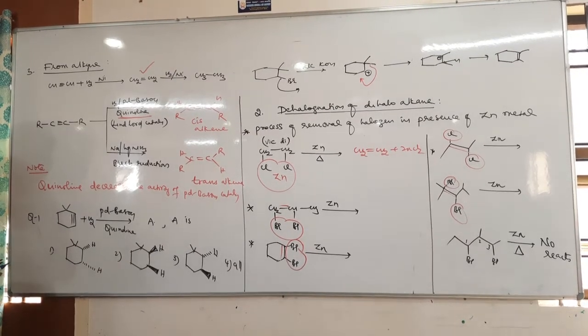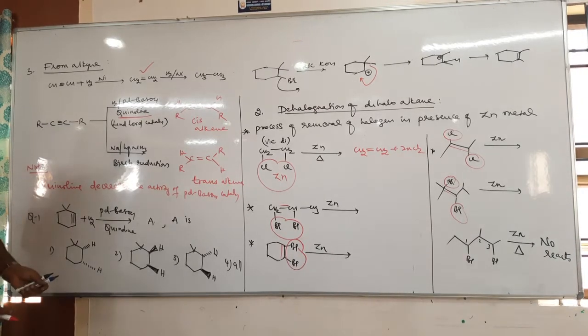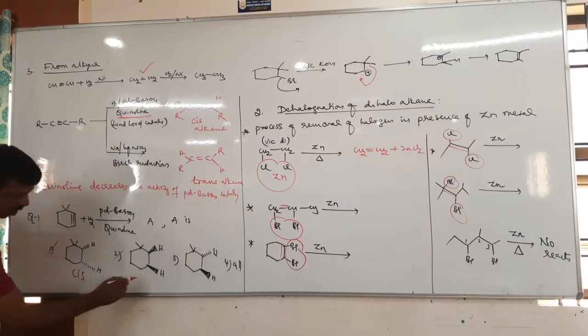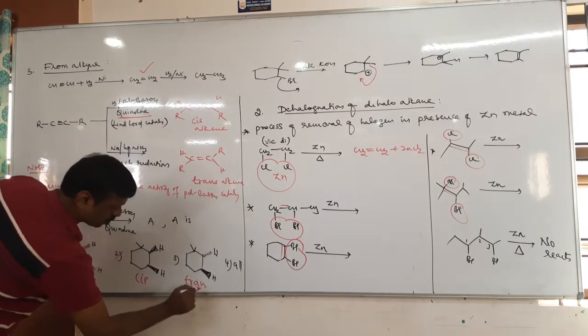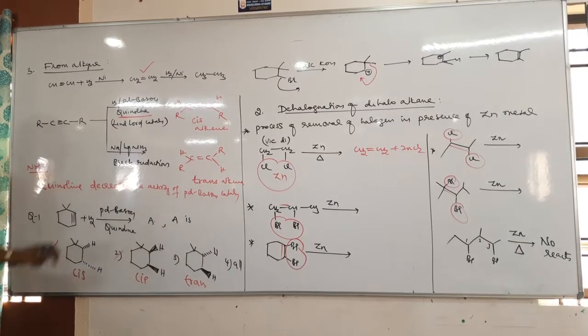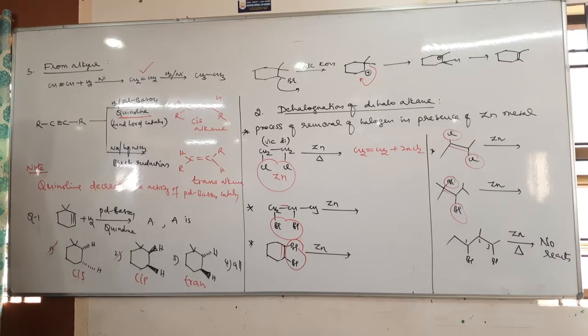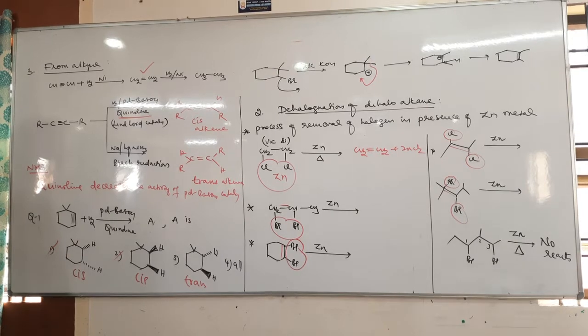Second one trans? Both are possible. Which is not possible? Third, because it is cis, this is trans. So trans is not possible, cis is possible, because palladium barium sulfate quinoline is a cis addition. Okay.